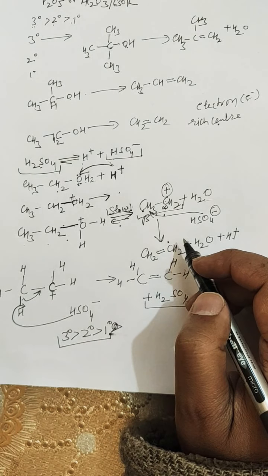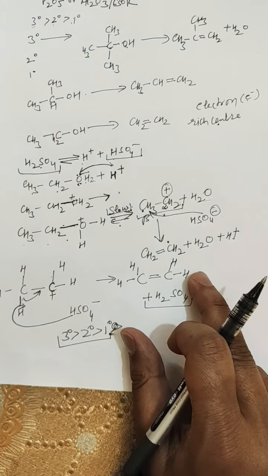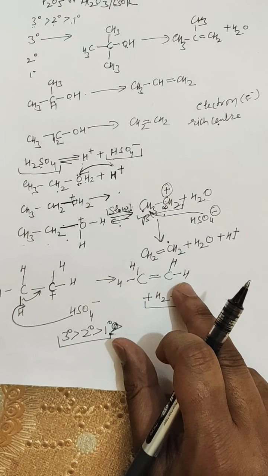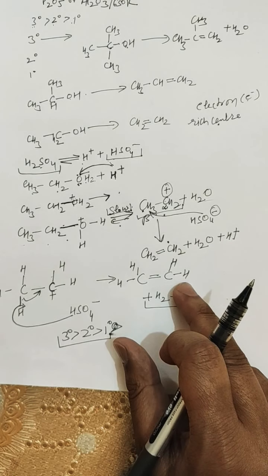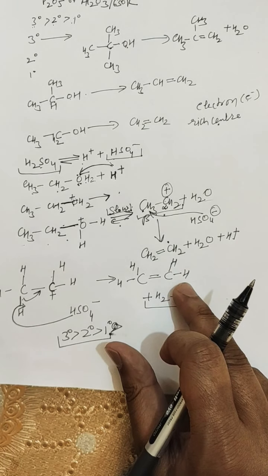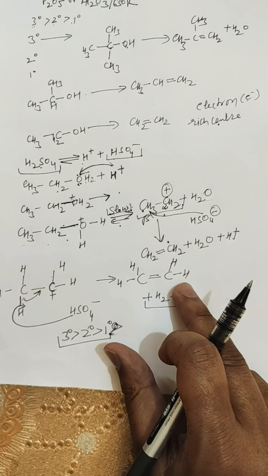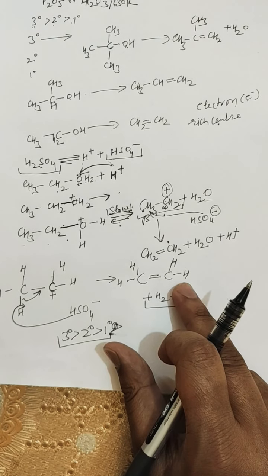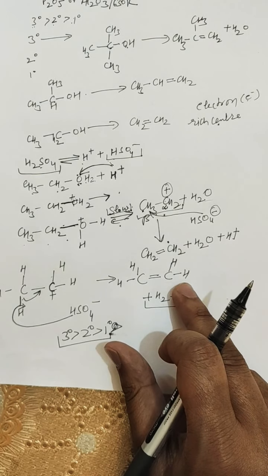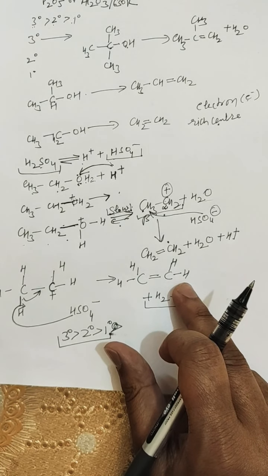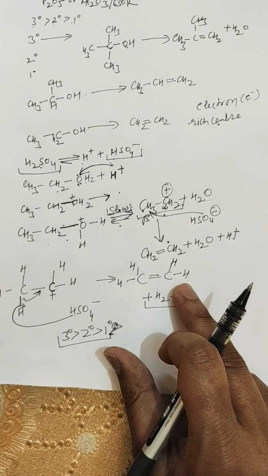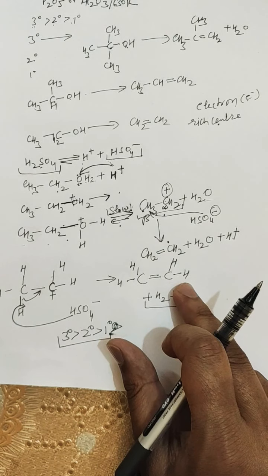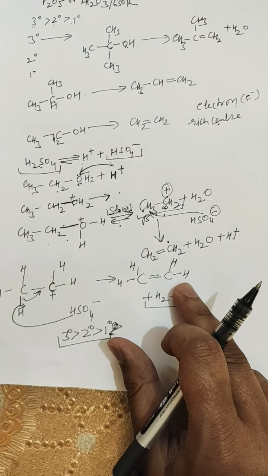So this is in accordance with the Zaitsev rule that I explained to you yesterday, in our last lecture. And what does the Zaitsev rule state? It states that the alkene formed in the greatest amount is the one that corresponds to the removal of the hydrogen from the beta carbon having the lesser number of hydrogens, or the more substituted alkene will be formed in any elimination reaction or a dehydration reaction simply.